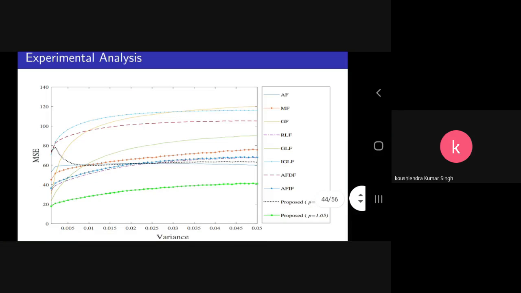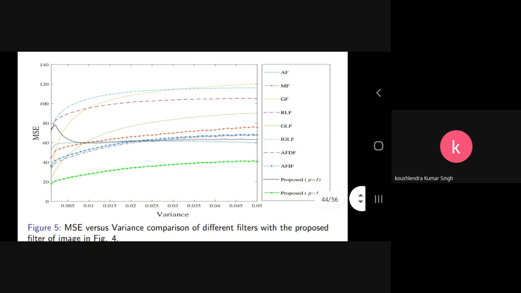For this particular image, you can see that the mean square error is the lowest among all the filters for P equal to 1 and P equal to 1.05. So the proposed one performs the best among all the fractional filters, and even the traditional filters like the average filter, median filter, and Gaussian filter.